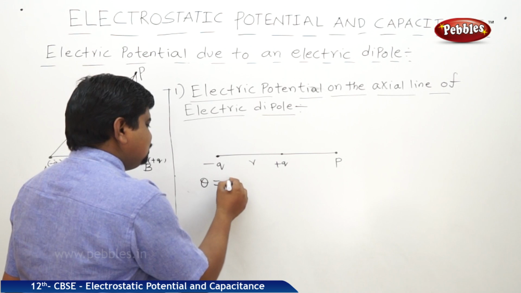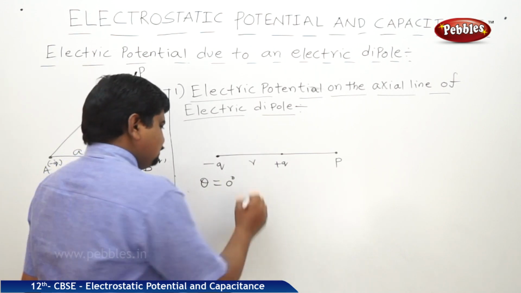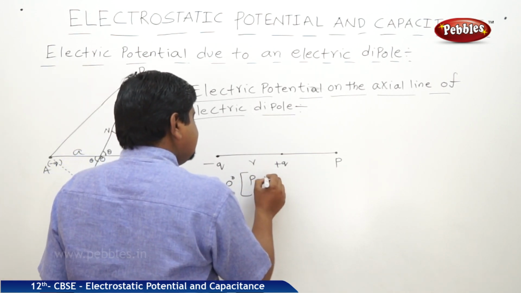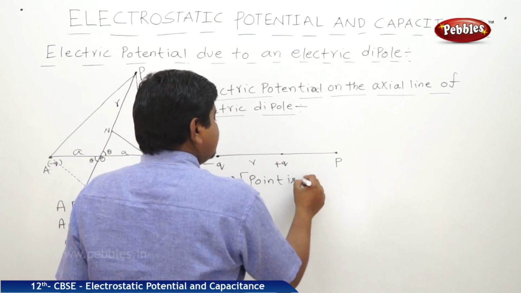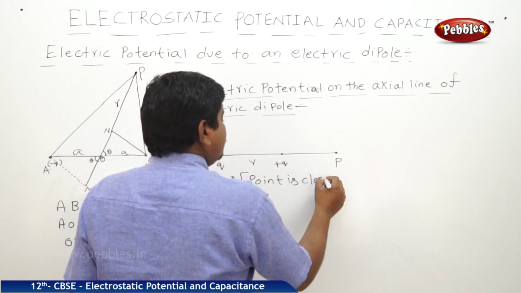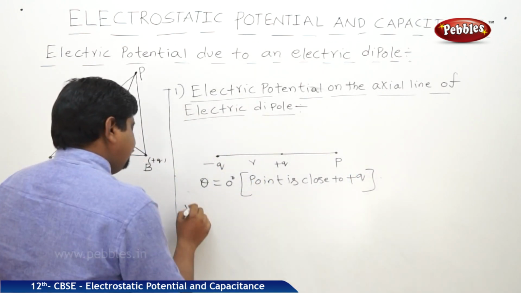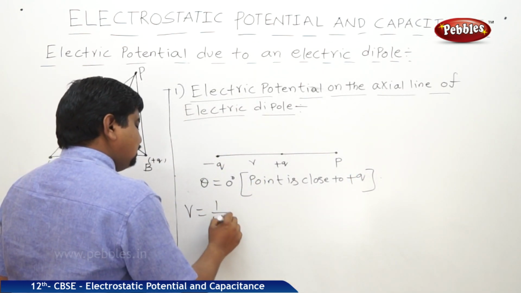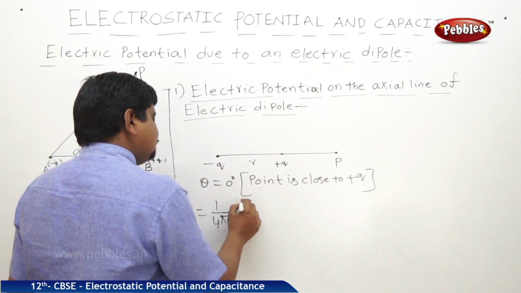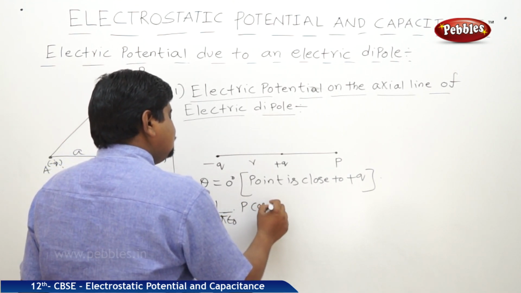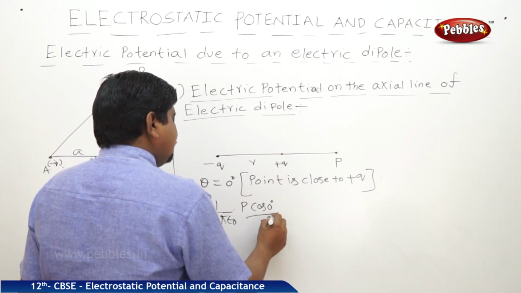In this case, theta is equal to 0 degrees, the point is close to plus q, therefore V is equal to 1 by 4 pi epsilon naught into p cos 0 degrees by r square.